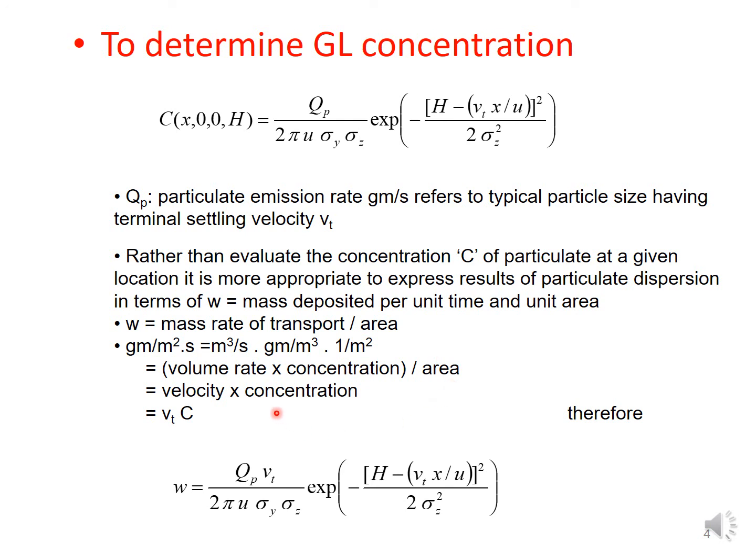With meter cube and meter square, we get simply meter per second into gram per meter cube. Hence meter per second will be nothing but velocity into concentration. Hence this W will be nothing but Vt times C.